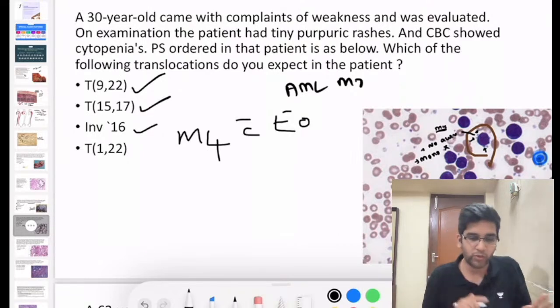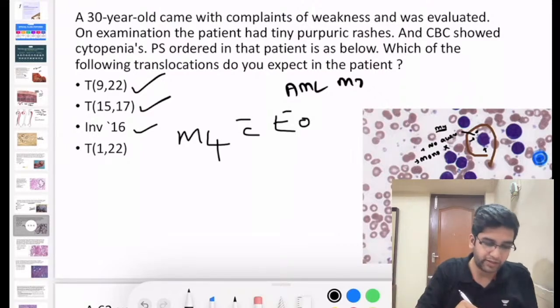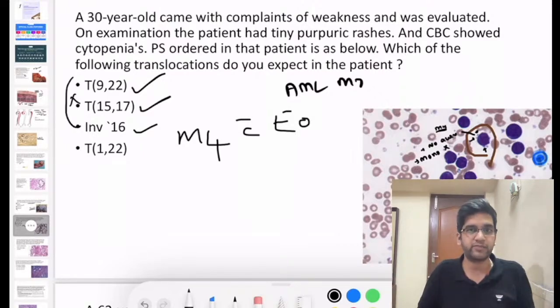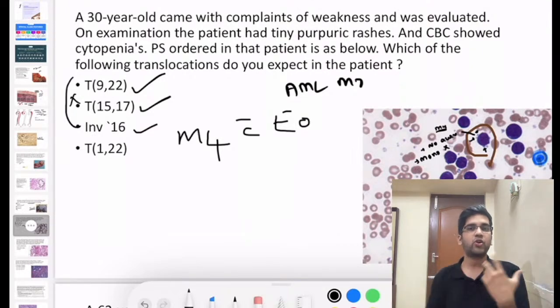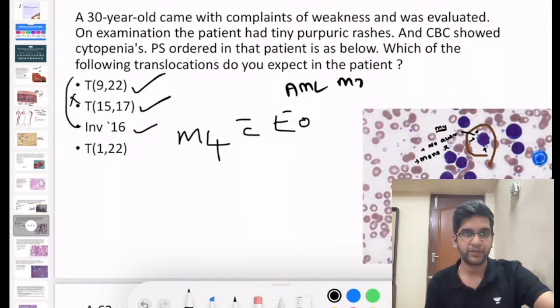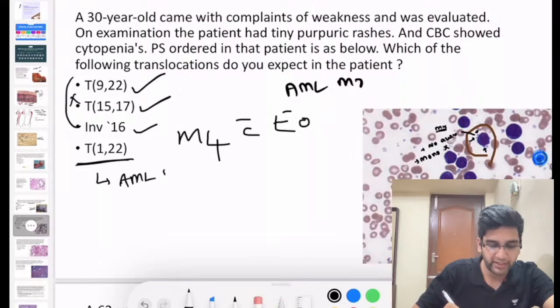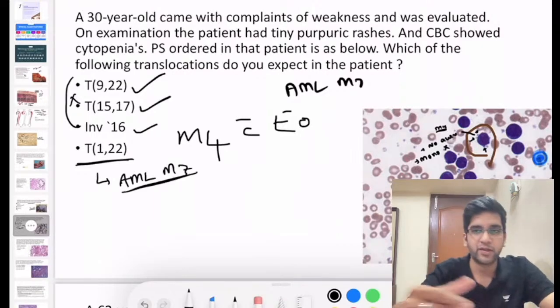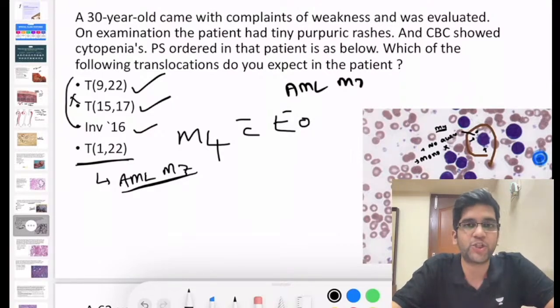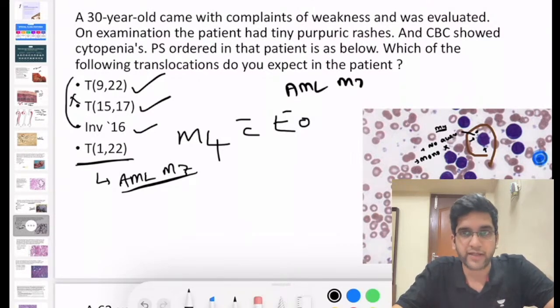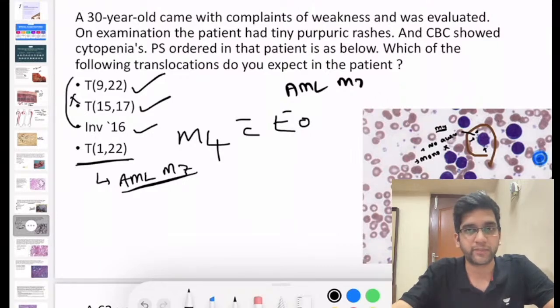So if I pick the megakaryoblast, can I rule out these three, which will not be seen in AML M7? That's enough, right? I might not know the exact genetics of AML M7, but I can rule all these three out. So the only option left here is this. Remember this, translocation 1;22 is a finding which is seen in AML M7. One more piece of information, in addition to the Down syndrome association: you'll have translocation 1;22 in most cases of AML M7, fine? Again, you need not know everything to solve a question. You just need to solve the question by any way.